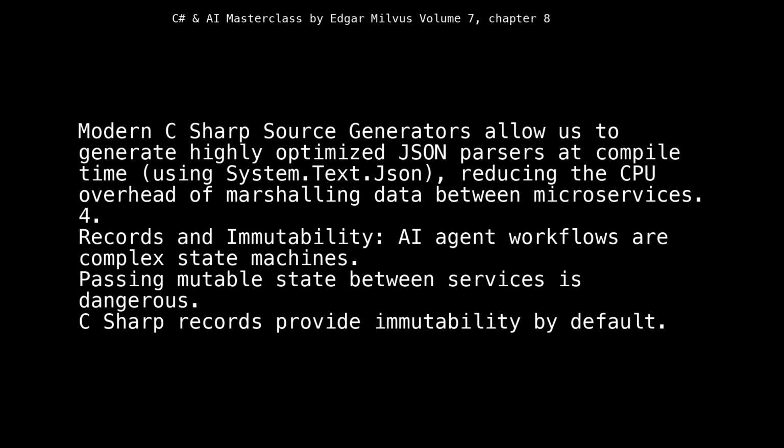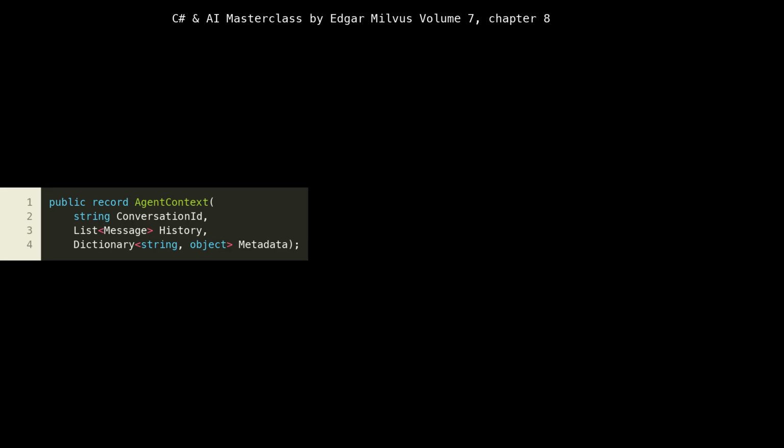4. Records and immutability. AI agent workflows are complex state machines. Passing mutable state between services is dangerous. C# records provide immutability by default. Here, we're defining a C# record named AgentContext. Records are a relatively new feature in C#, introduced in C# 9, that are particularly well suited for immutable data models. They automatically generate methods like Equals, GetHashCode, and ToString, which is incredibly convenient for data transfer objects, DTOs, or, in this case, a context object that encapsulates the state of an agent's interaction.